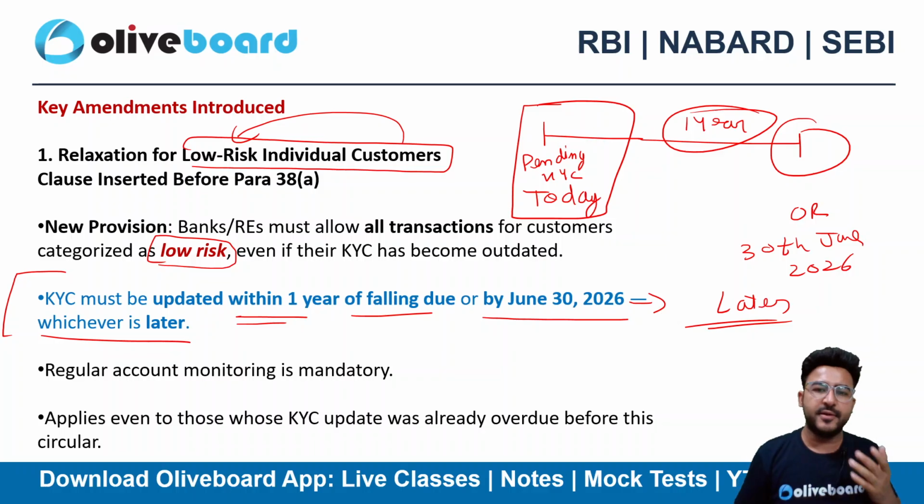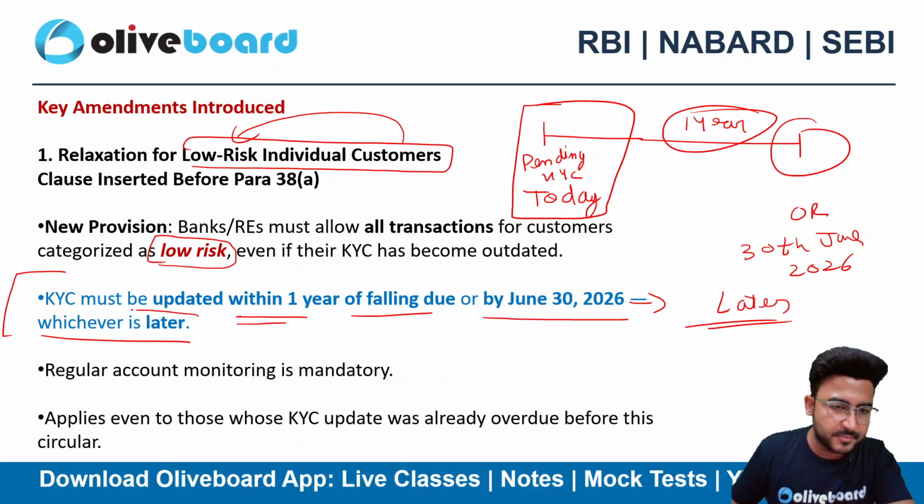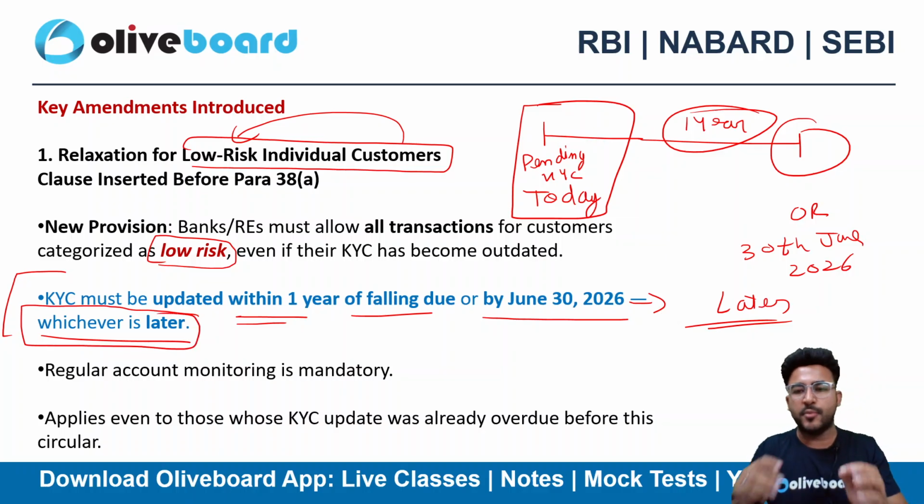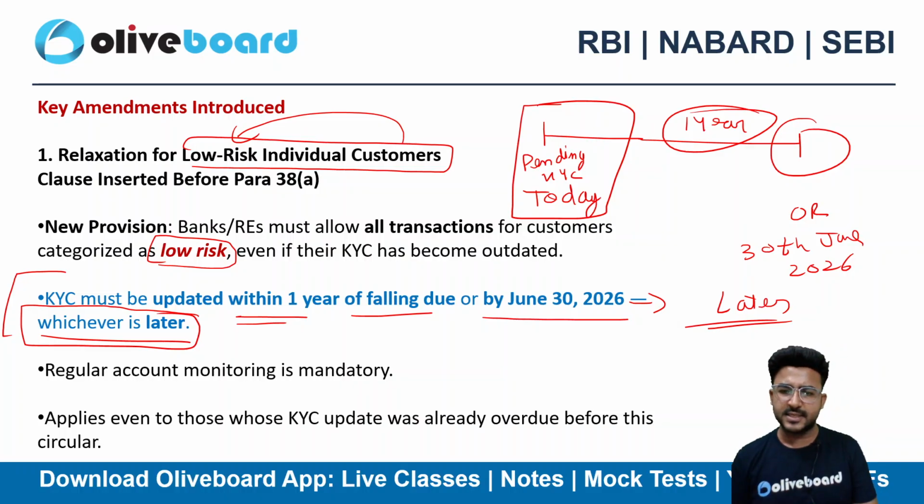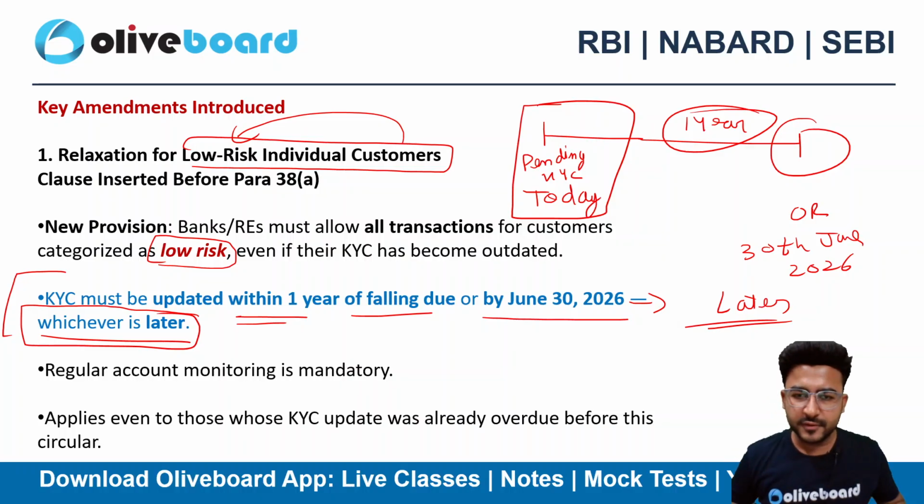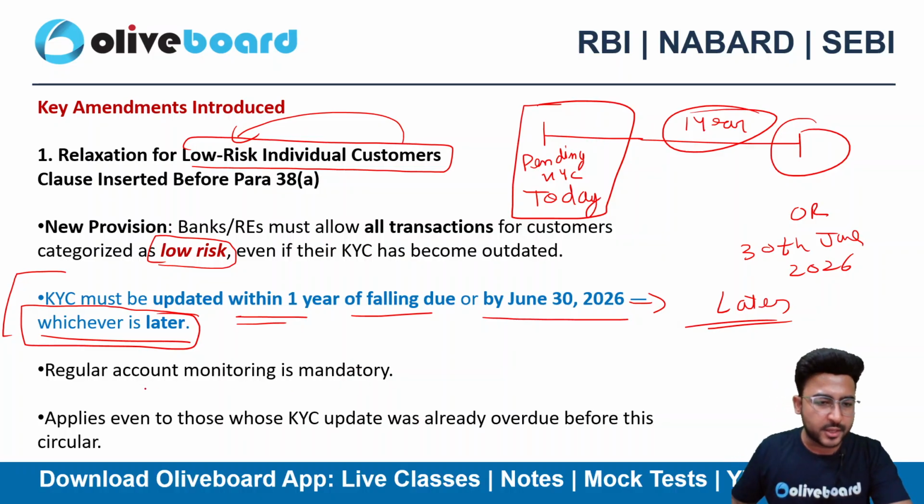So in case your KYC is pending, you'll definitely get 1 year from that pending date, or 30th June 2026, whichever is later, right? This is not whichever is earlier, this is whichever is later. So we can say that the regulatory body has given a relaxation. Definitely it has been drafted in the interest of the general public. Regular account monitoring will be mandatory here.